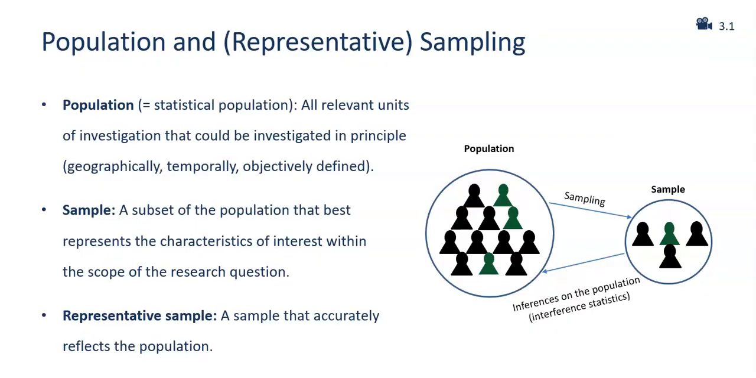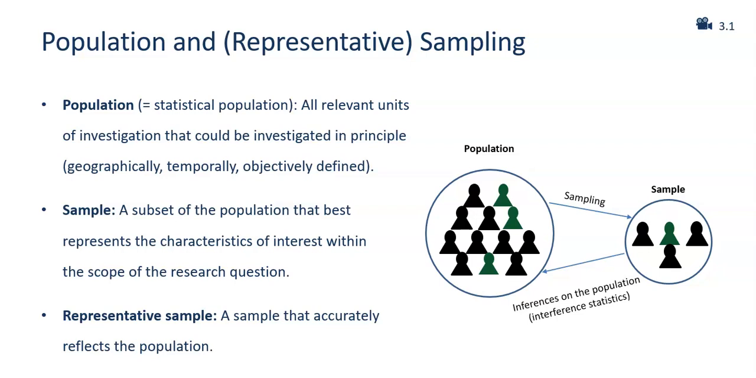To understand what a sample is, it makes sense to distinguish it from the population. Population is the total number of statistical units. This means it comprises all relevant units of investigation that can be investigated in principle, whether defined geographically, temporally, or objectively. For example, if you conduct a scientific study in Switzerland, the population could include the whole of Switzerland, that is, all 8 million people living in Switzerland.